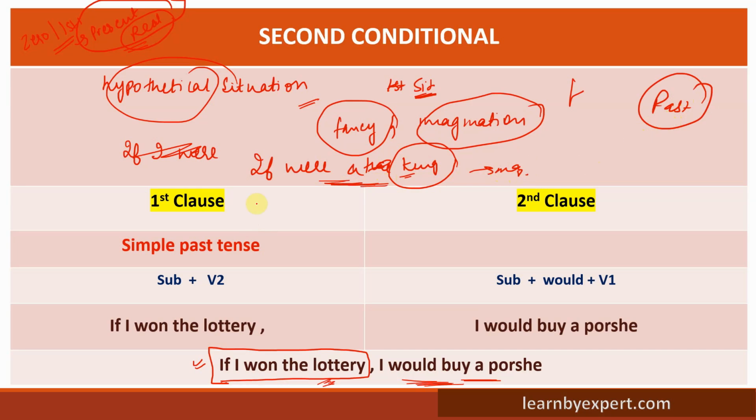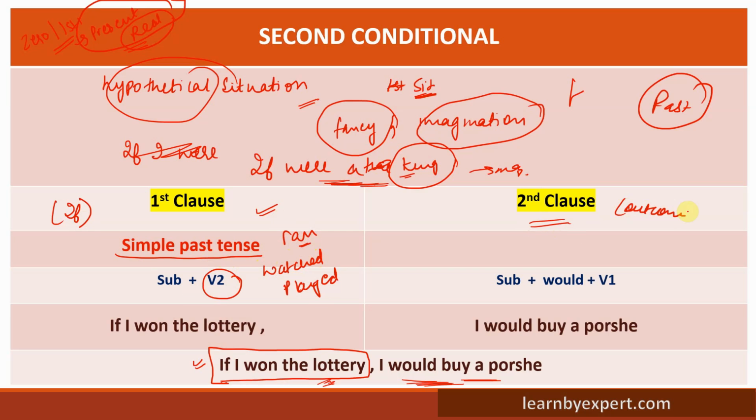So for the first clause, the part that has if, we use simple past tense, that means verb second form. Verb second form means it will be watched, played, with ed. For run, the verb second form will be ran. For the second clause, that means the outcome, we will use would.